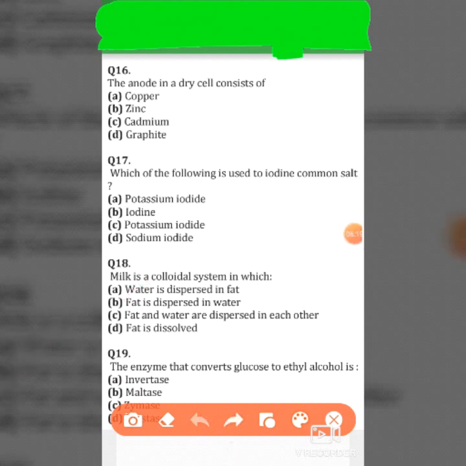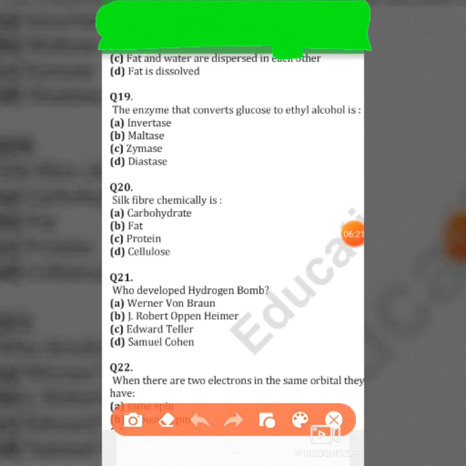Move on, next question. The enzyme that converts glucose to ethyl alcohol is invertase, maltase, zymase, and diastase. So its right answer is zymase.